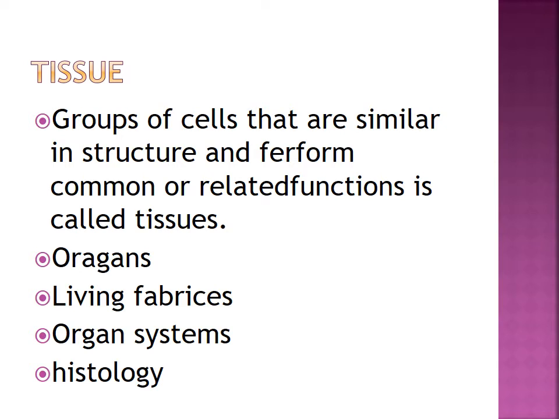Organ, what is an organ? Tissues are organized in specific proportions and patterns to form organs, like the lungs, heart, stomach, kidney, ovaries, testes, etc. Then organ systems: two or more organs that perform common physical and chemical functions are called organ systems.